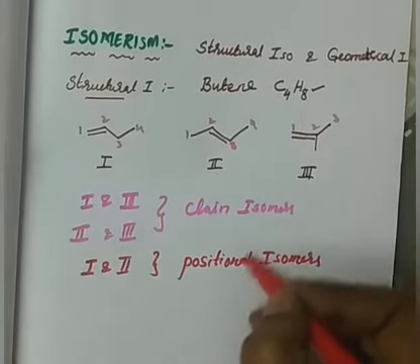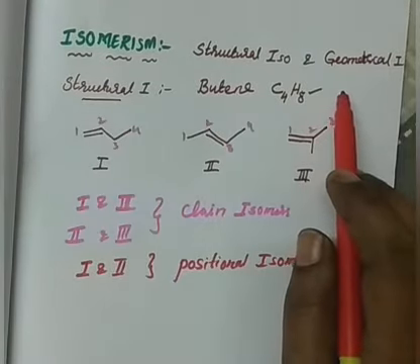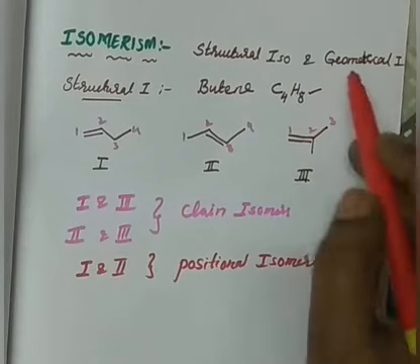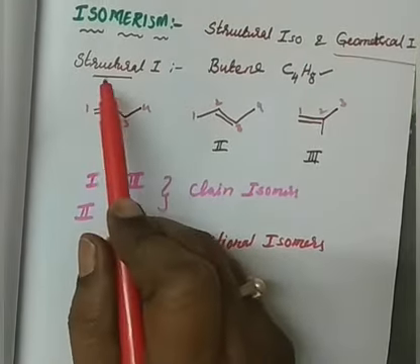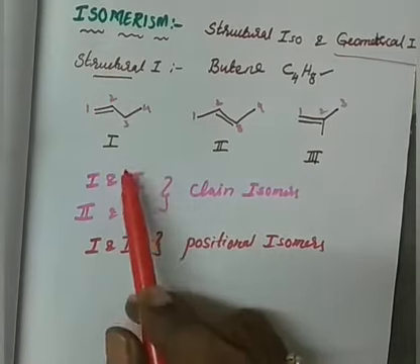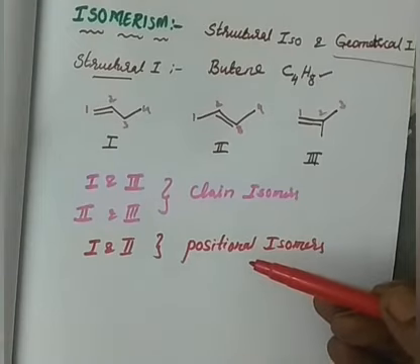See, both come under structural isomers only. Structural isomerism is different from geometrical isomerism. I'm not touching geometrical isomerism yet; I'm discussing only structural isomers. So structural isomers can be chain isomers or positional isomers, right?